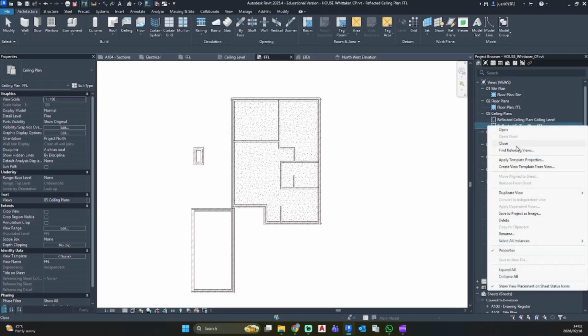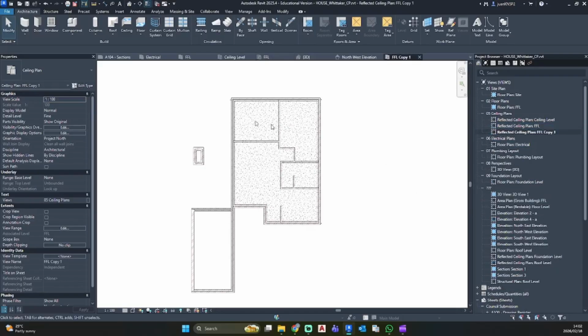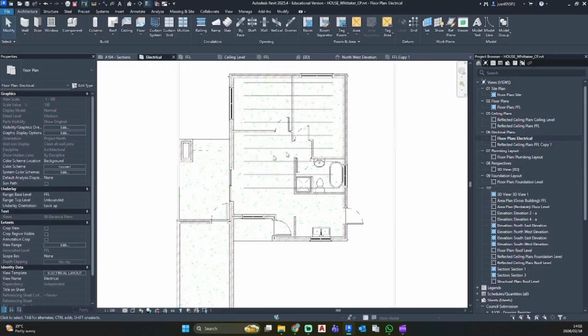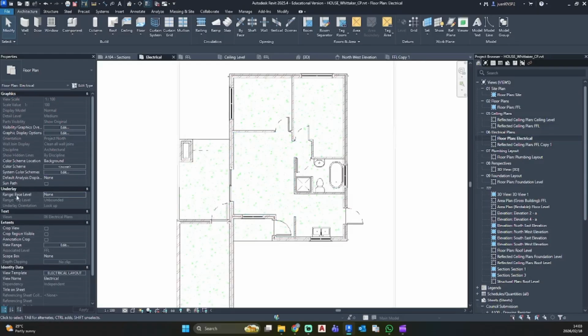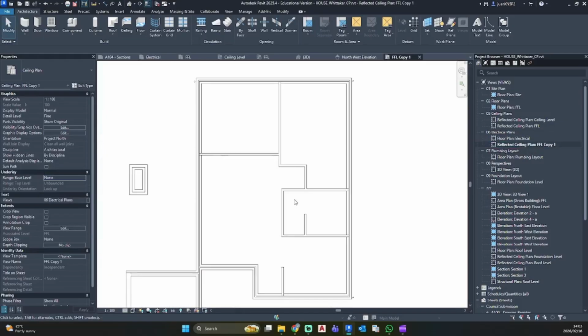So I am just going to take this reflected ceiling plan, duplicate it, and I'm going to assign it to my electrical plans. So here we have our floor plan. I'm just going to turn off my base light because here we want to see our switches and our plugs, and here we're going to add our lighting, and then we're going to turn back on our range base underlay so we can see our lighting. So let's head over to our ceiling plan and place our lights.